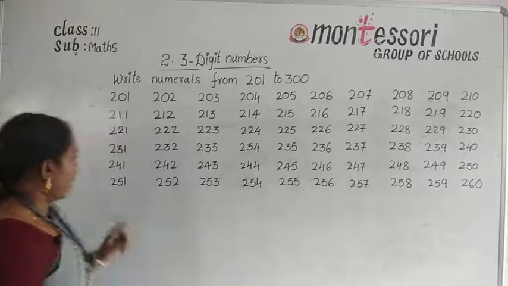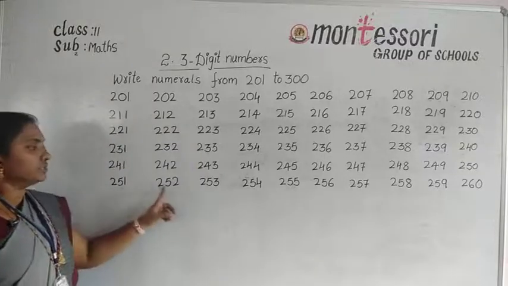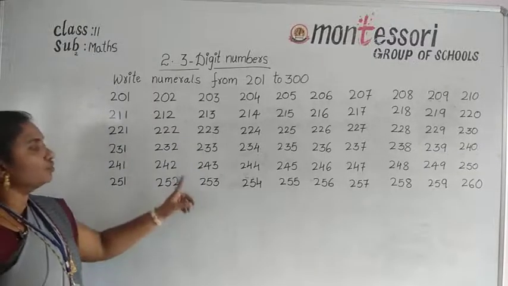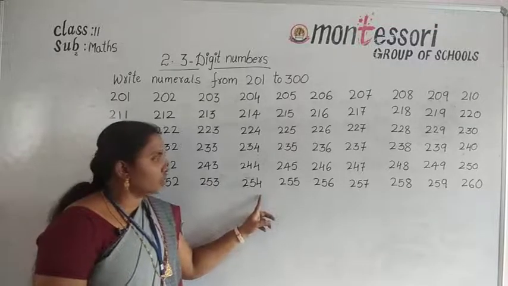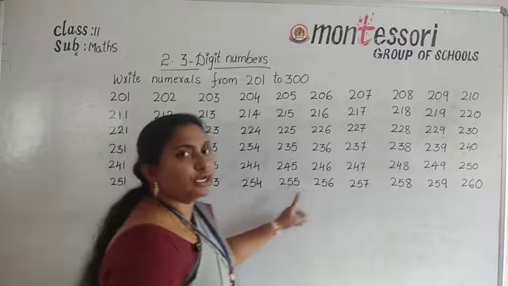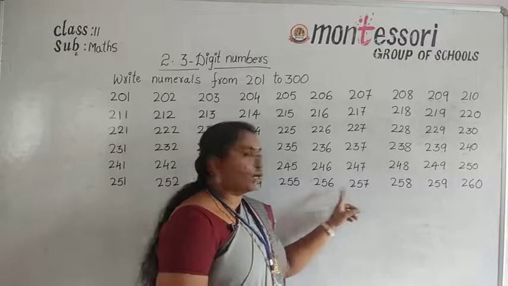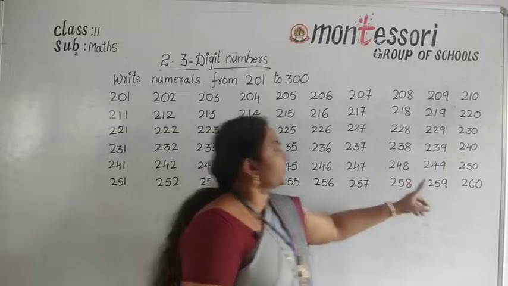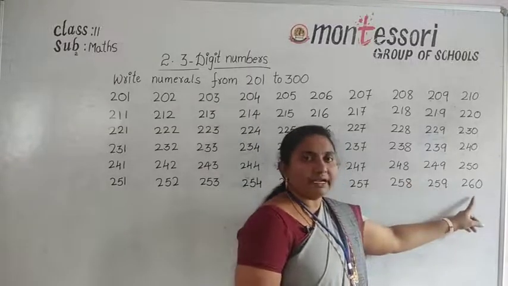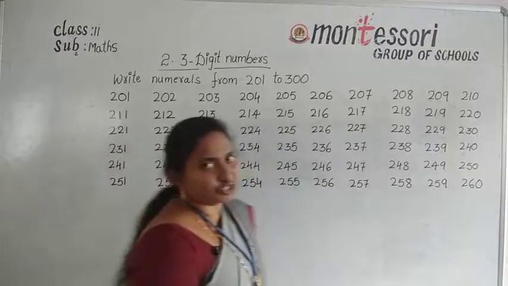Okay, now 251, 252, 253, 254, 255, 256, 257, 258, 259, and next 260.